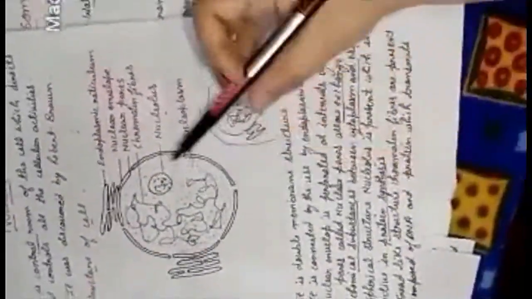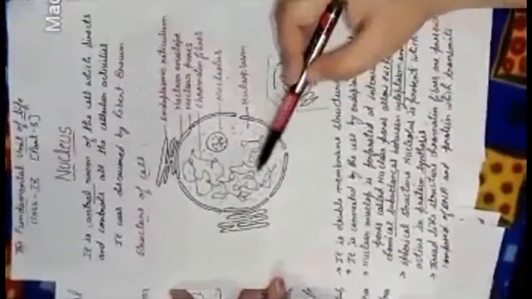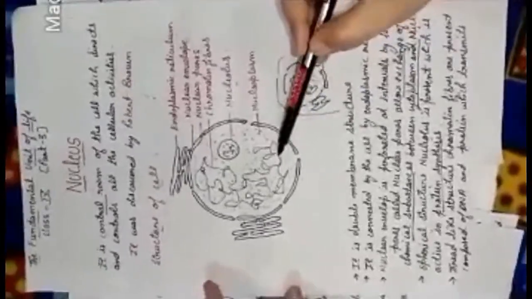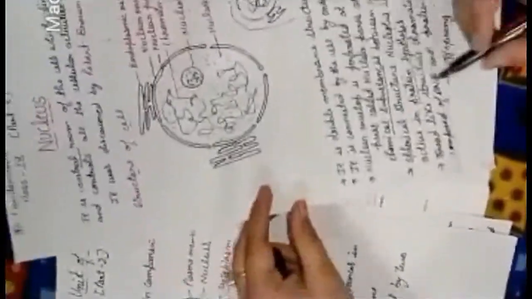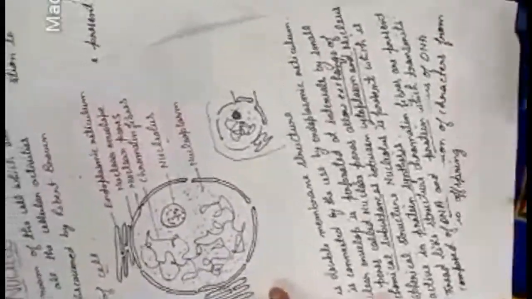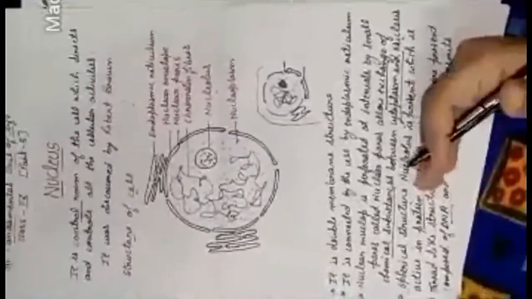Now the next structure that we have here is the thread-like structure. You can see the small threads present here. These threads are called chromatin fibers, which are composed of two things, DNA and protein. DNA is the genetic material that transfers the information of the parents to their offspring.